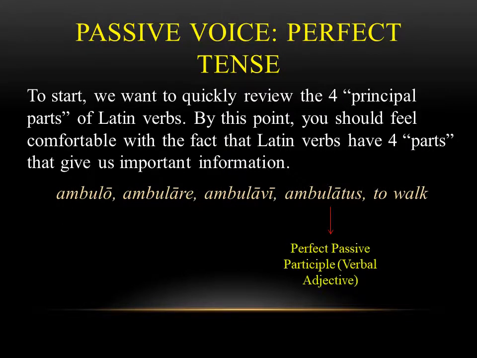The fourth principal part, which we're going to learn more about as we go in the next couple chapters, is what we call the perfect passive participle. It's a verbal adjective. We're going to be using it this chapter, but we're really going to dive into its other uses in the next few chapters. For right now, just think of it as something we use for the perfect, pluperfect, and future perfect tenses when we use passive voice.